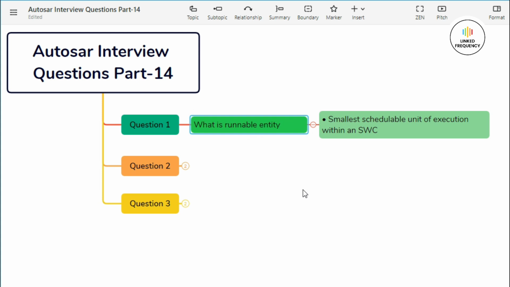Well, you can answer to this particular question in the following format. A runnable entity is the smallest schedulable unit of execution within the software component. Runnable entities represent individual pieces of functionality that can be executed independently by the Autosar runtime environment, that is RTE. They are defined within the context of a software component and are associated with specific events or triggers that determine when they should be executed. So this was a short detail about runnable entity.